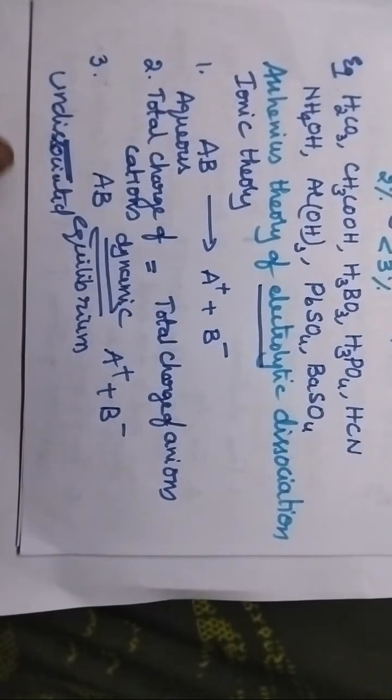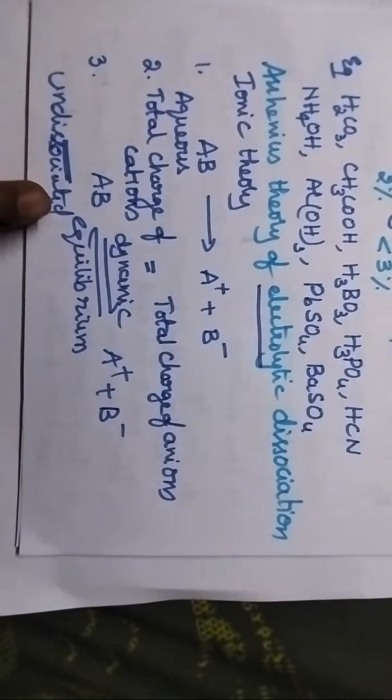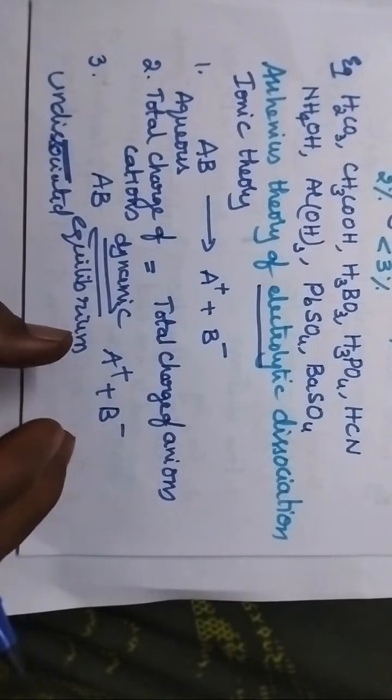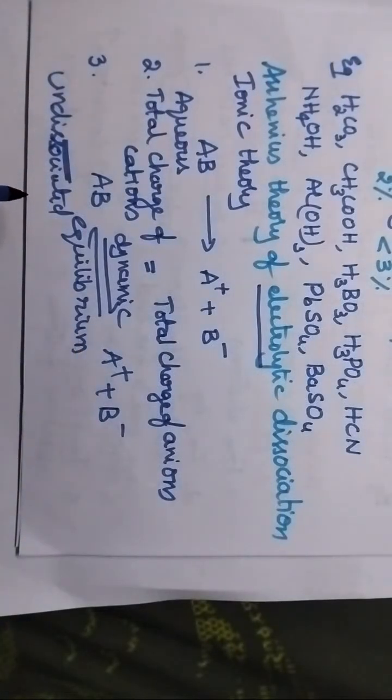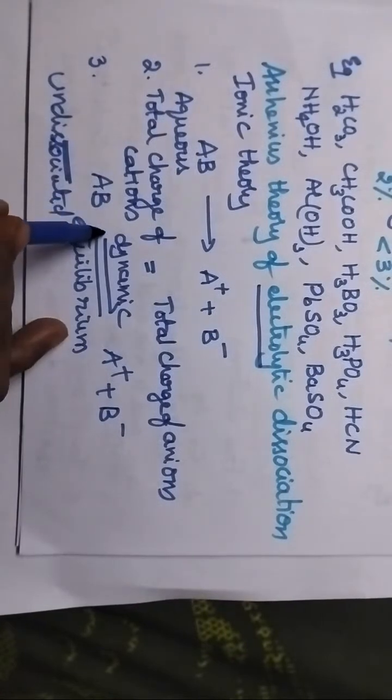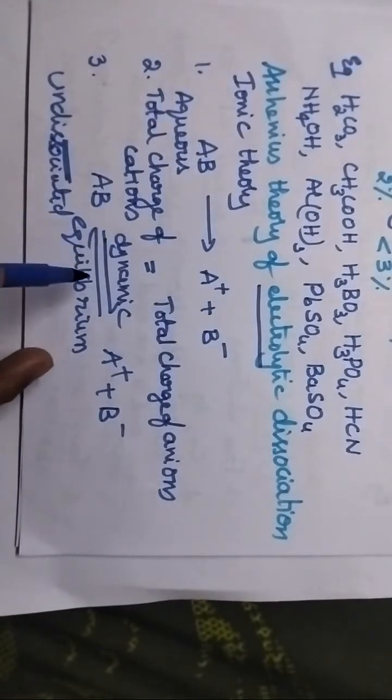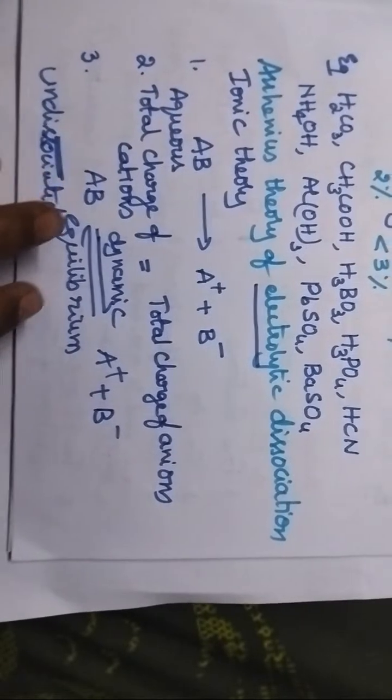The undissociated electrolyte undergoes dissociation, whereas the dissociated ions recombine to give the undissociated electrolyte. So both forward and backward reactions take place simultaneously, and hence a dynamic equilibrium is maintained between undissociated electrolyte and dissociated ions.